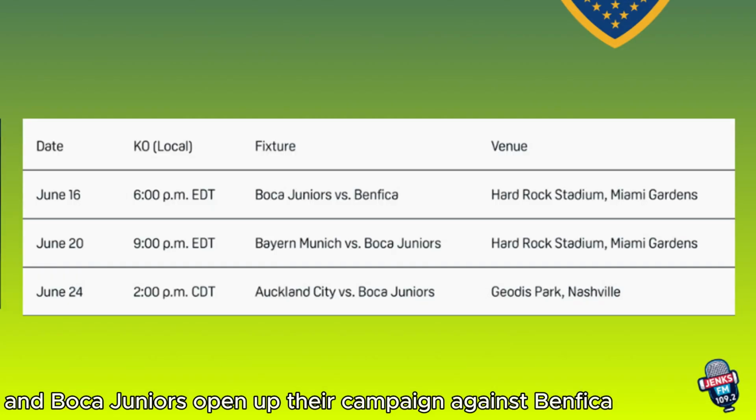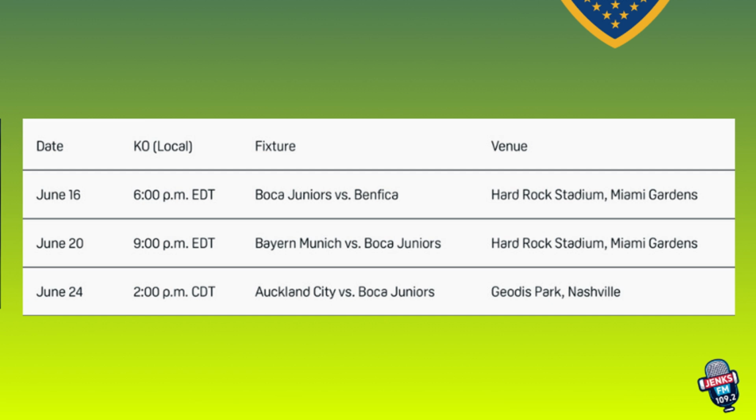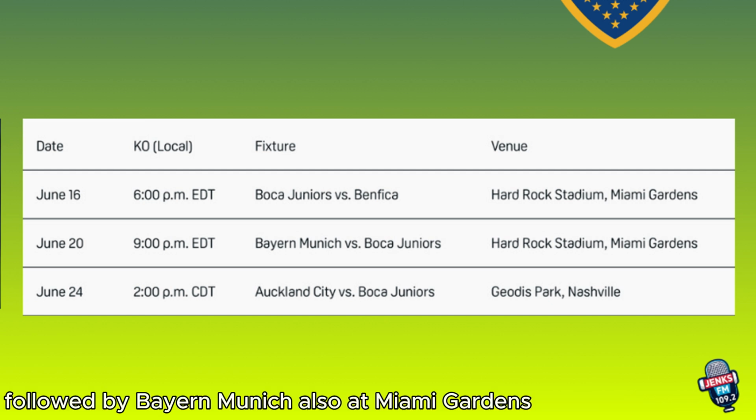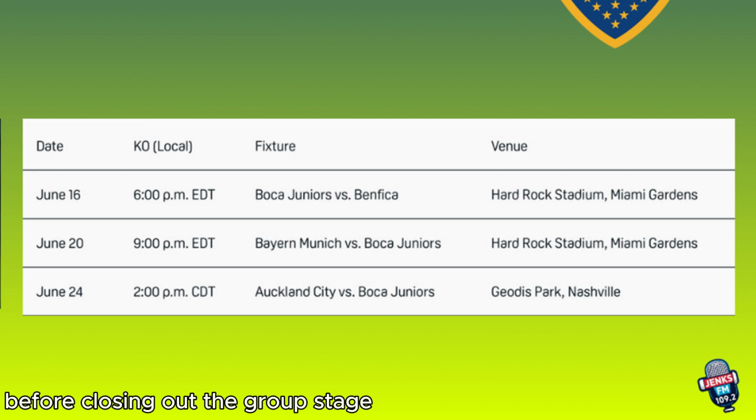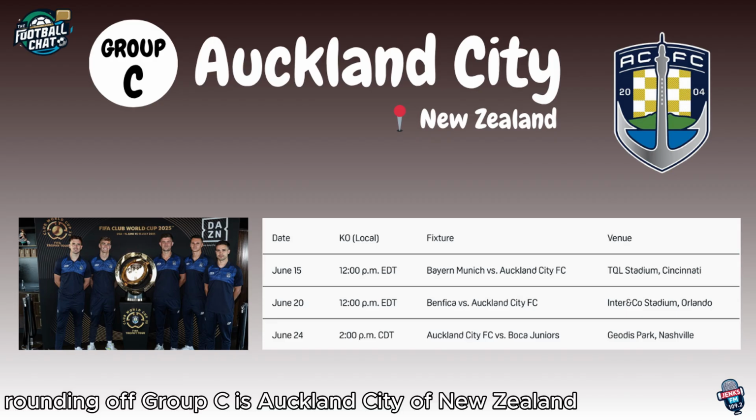And Boca Juniors open up their campaign against Benfica at Miami Gardens, followed by Bayern Munich also at Miami Gardens, before closing out the group stage against Auckland City in Nashville. Rounding off Group C is Auckland City of New Zealand.